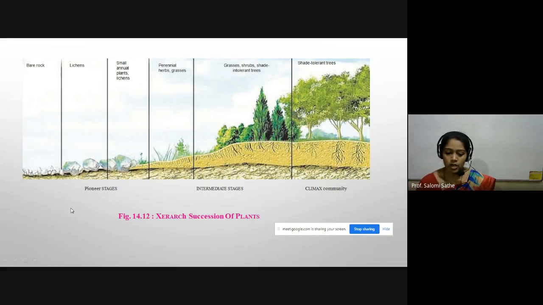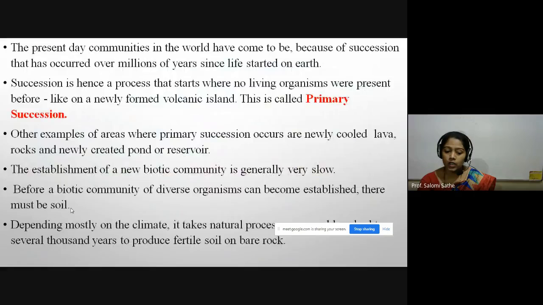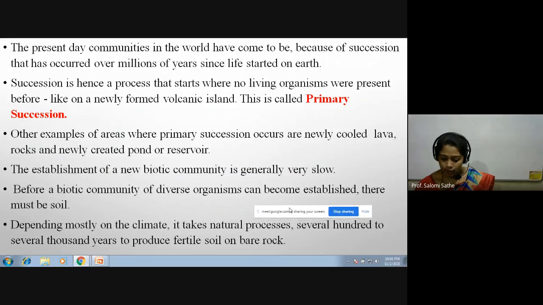Okay, this is all about our today's lecture. In today's lecture, we learned the important thing, that is the primary succession, which takes several hundred to several thousand years to produce fertile soil on the barren rock.